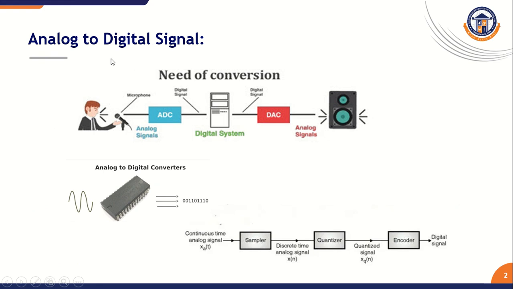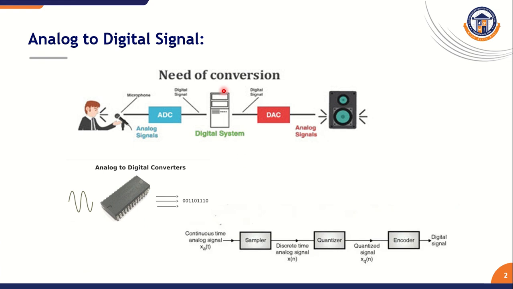Every real-time signal comes under analog only. So this analog signal we need to convert into digital through some kind of conversion, which is named as an analog to digital converter. Through this ADC, our analog signal is converted into digital. This digital signal is sent to our system, which is named here as the digital system.